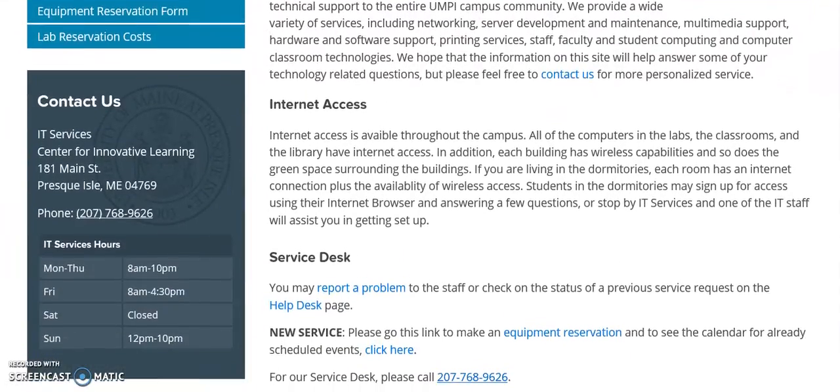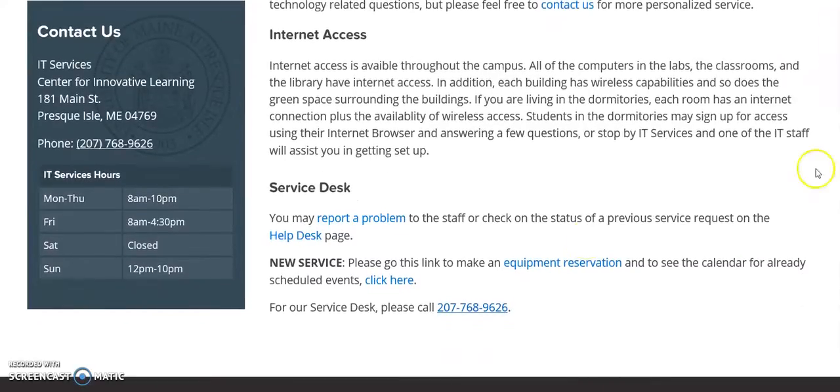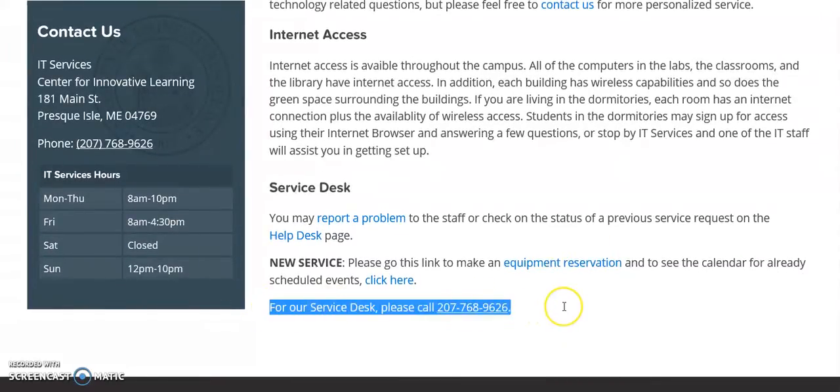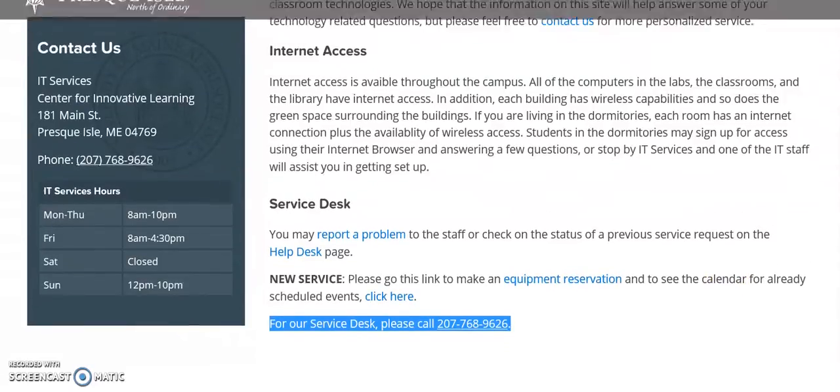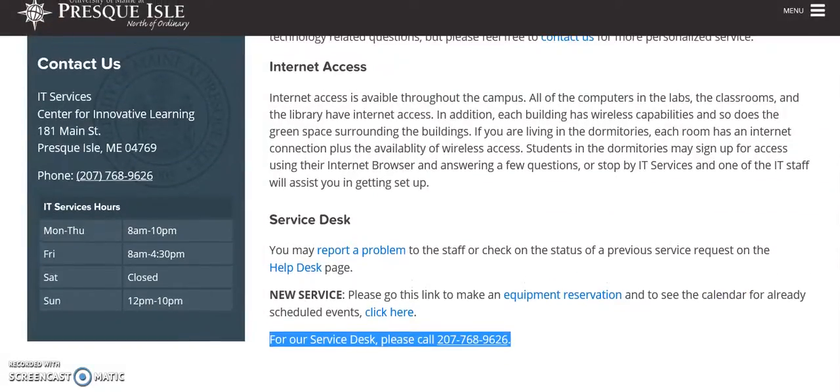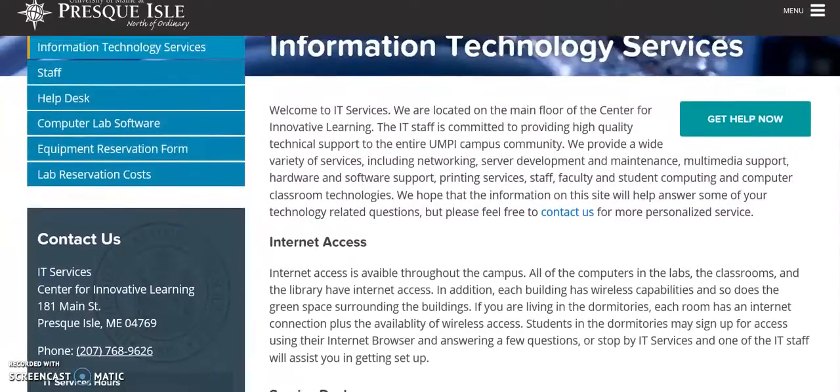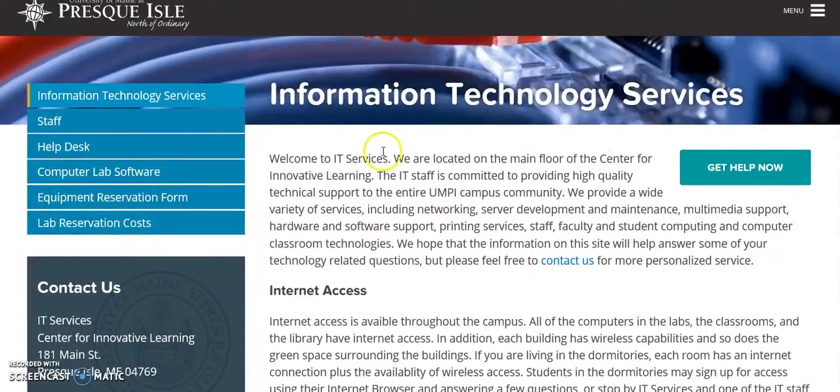We have the hours again on the left-hand side. We have a number for the help desk right here that you can call. Probably during these hours over here would be the best time to call that number, or you might end up leaving a voicemail. So definitely suggested to look at those hours and to call when someone is there to answer your call and to help you in person. Yep. So that is pretty much it for the information technology services. And I think that pretty much concludes our online tutorial today for the different opportunities you have available to you as an UMPI Aspiration student.